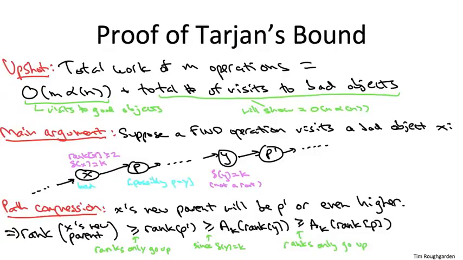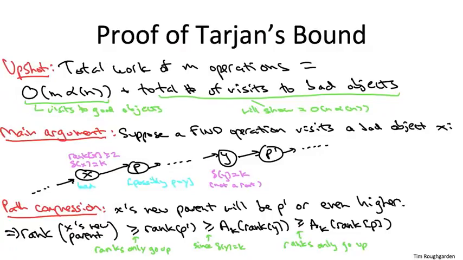So now in this chain of inequalities, I want you to focus on the leftmost quantity and the rightmost quantity. What does this say at the end of the day? It says when you apply path compression to X, it acquires a new parent, and the rank of that new parent is at least the A sub K function applied to the rank of its old parent.